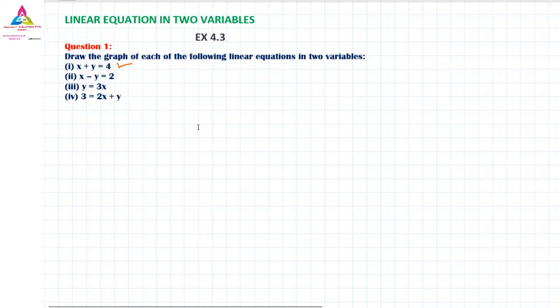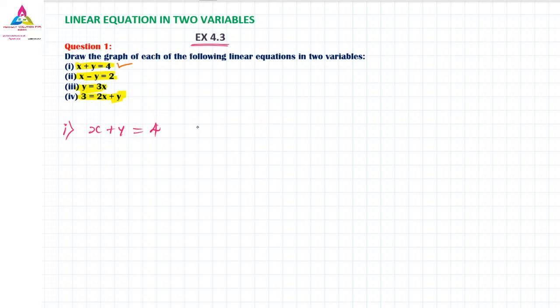Here there are four equations: x plus y is equal to 4, x minus y is equal to 2, y is equal to 3x, and 3 is equal to 2x plus y. These are the four questions we have. This is the CBSE syllabus as well as the state syllabus, and in the CBSE syllabus it is exercise 4.3. Let us move from exercise 4.3, the first question, x plus y is equal to 4.